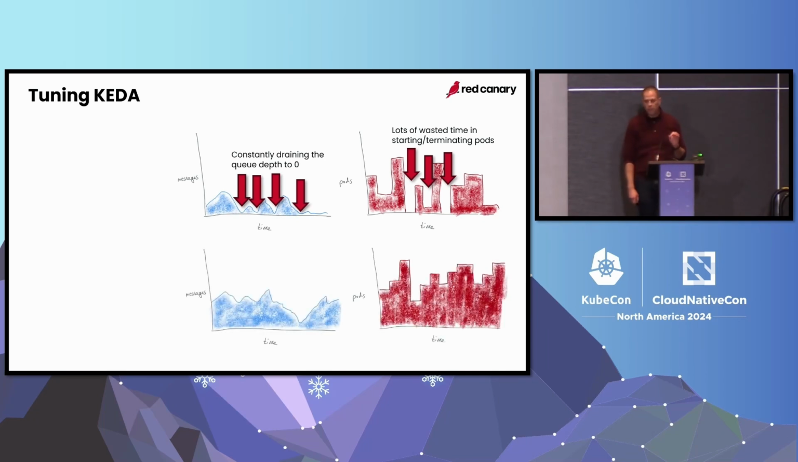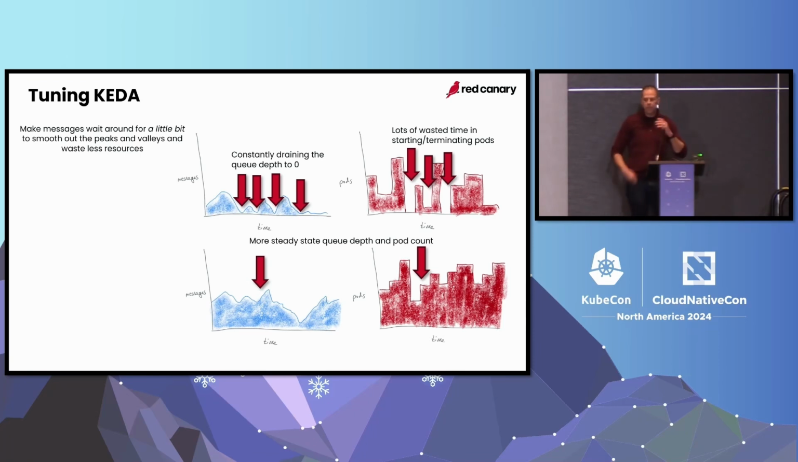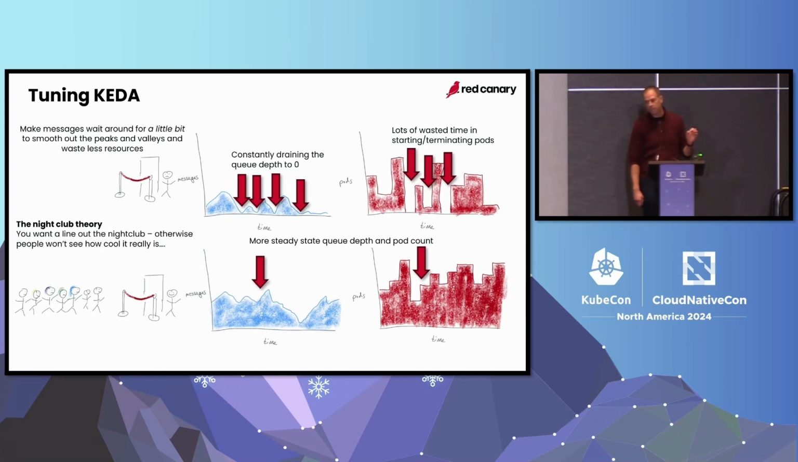So what we learned was that we had to be a little bit less eager in the way that we processed our messages. If you look at this message pattern, we never quite dropped to 0, and then the pod count never drops to 0 either. We determined that we should make our messages smooth out a little bit more, and so we called this the nightclub theory. No one wants to go to a nightclub when there's no one out the back door, so instead you have to have that line out the door all the time, because then people see how cool that nightclub is and people want to go to your pod and do processing. It's not the greatest metaphor, but it's fun.